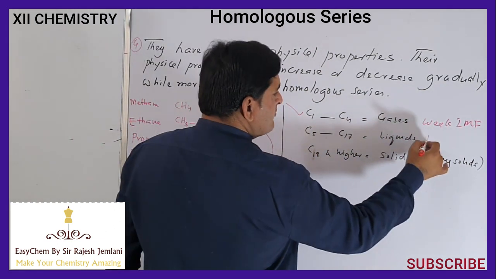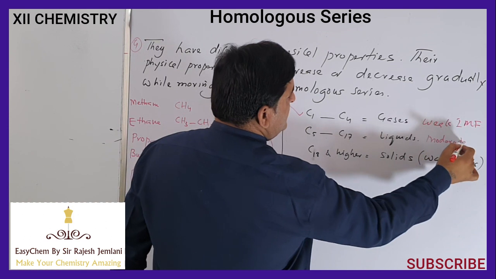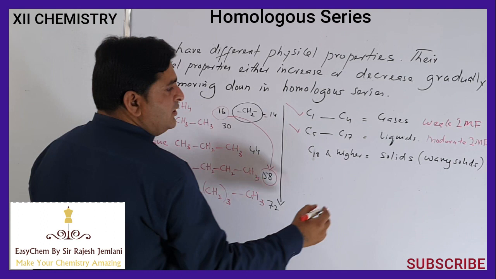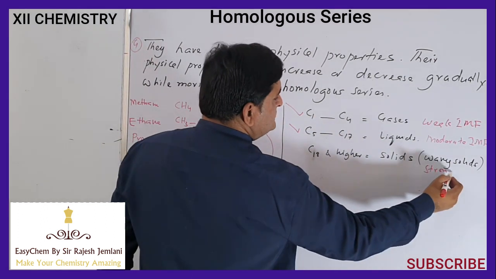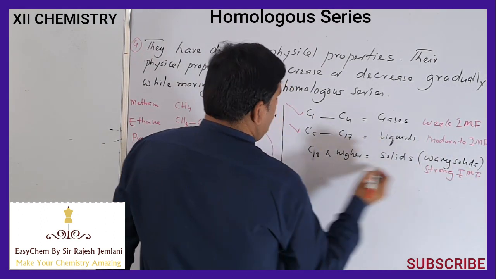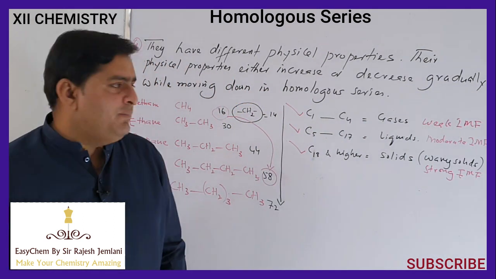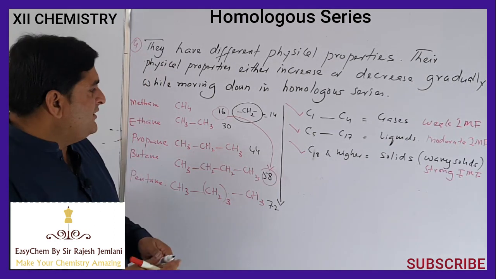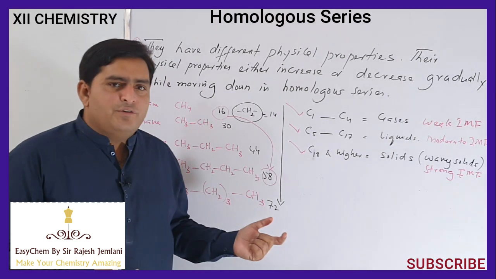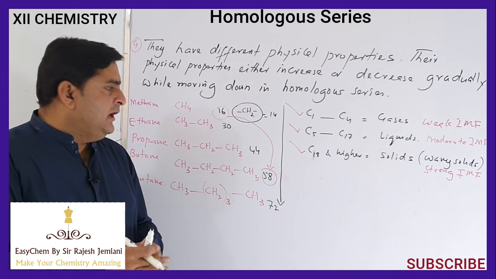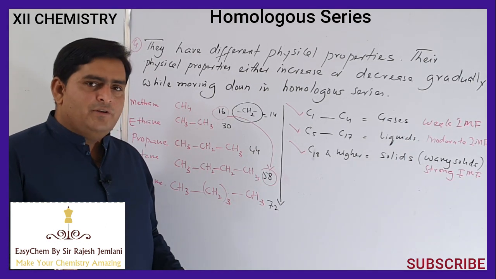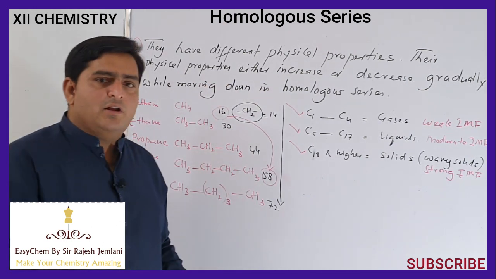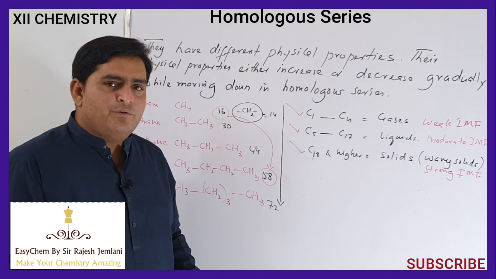Due to moderate intermolecular forces, neither very strong nor weak, they are liquids. Due to strong intermolecular forces, they are what? Solids at room temperature. Another aspect of physical properties, as we discussed, is that the operating intermolecular forces in these compounds are London dispersion forces, and the magnitude of London dispersion forces depends upon the molecular mass. As we go down in the homologous series, molecular mass increases, so the magnitude of intermolecular force increases.